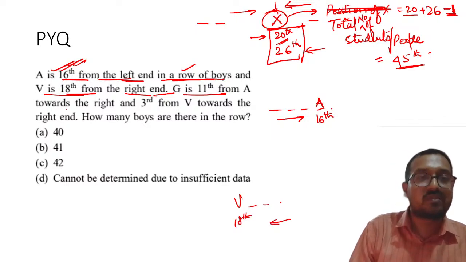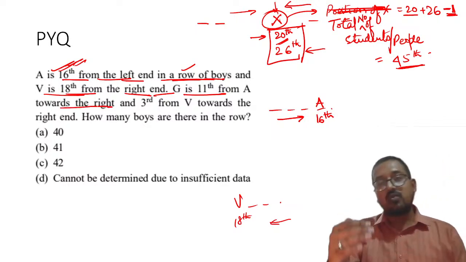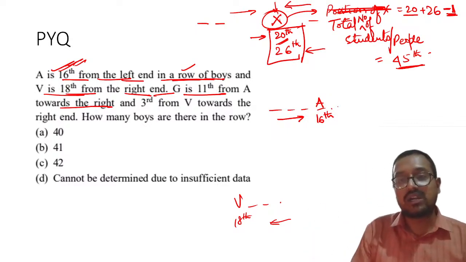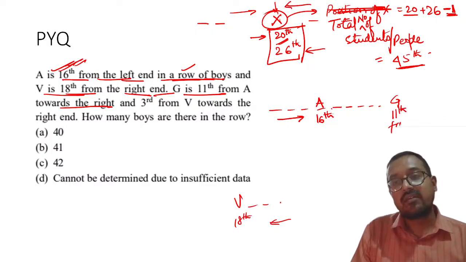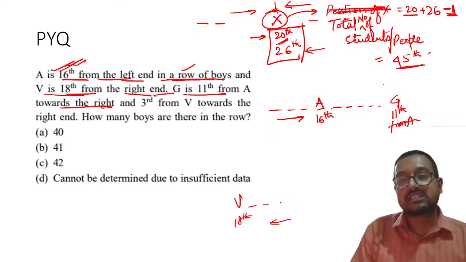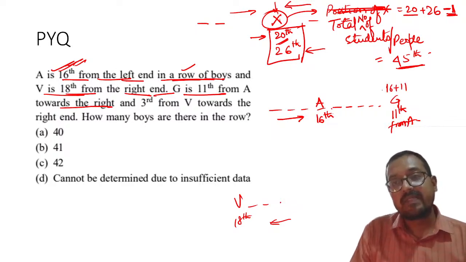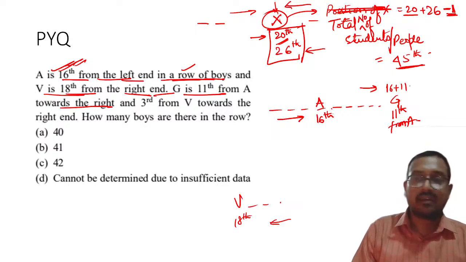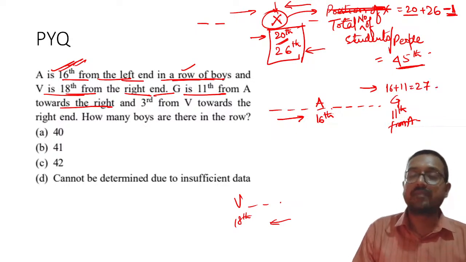G is 11th from A towards the right. So G is further right from A. If you keep going, here it will become G, and he is 11th from A. So my dear students, can I write it as 16 plus 11 from this side? That is equal to 27.